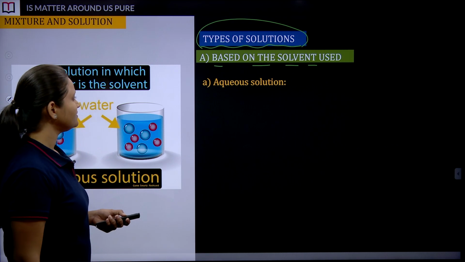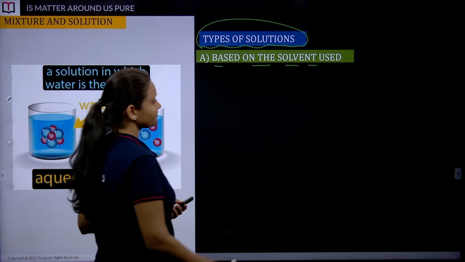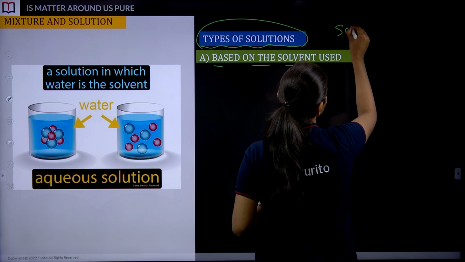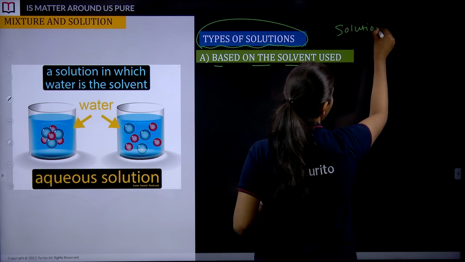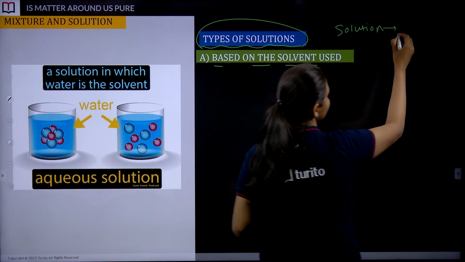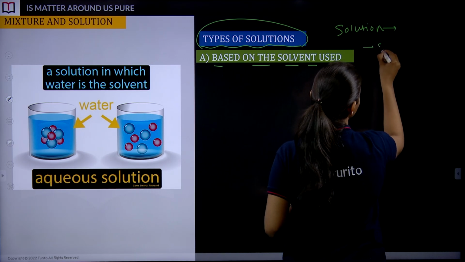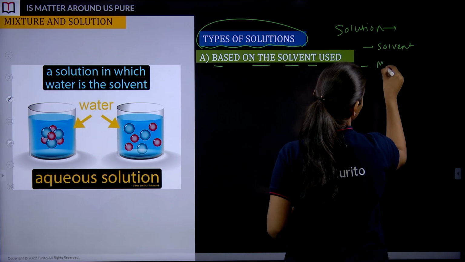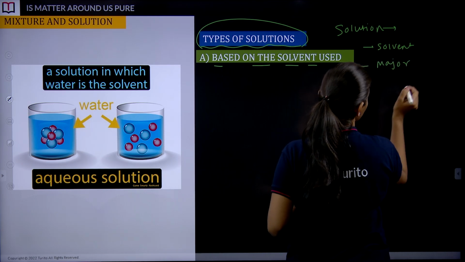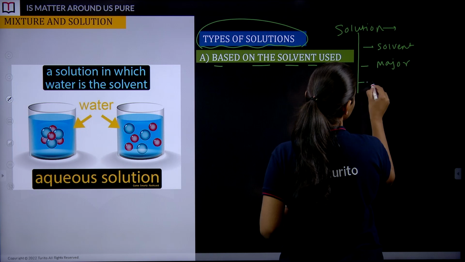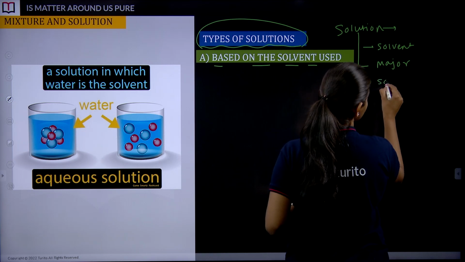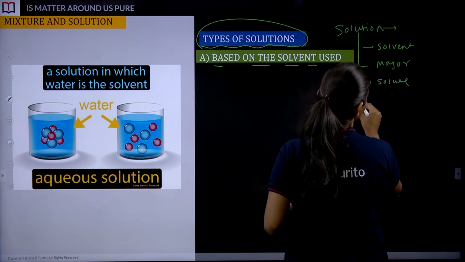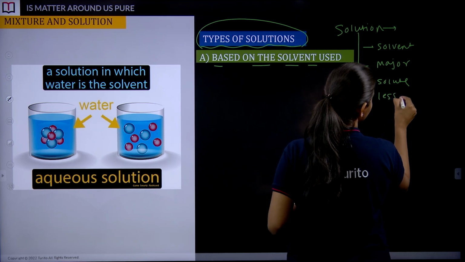Just now we have seen a solution has two components, right? First is the solvent, which is larger in quantity, and the next component is the solute, which is lesser in quantity.